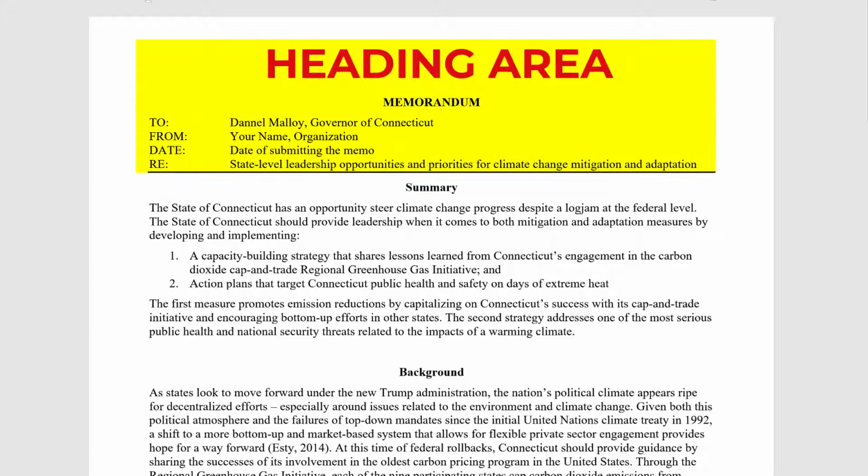Now, let's review this sample memo to see how the student organized the assignment requirements into clearly labeled sections. Your memo must have a heading. Note that it has 4 lines. To, from, date, and re are in all caps. The heading elements are also vertically aligned.